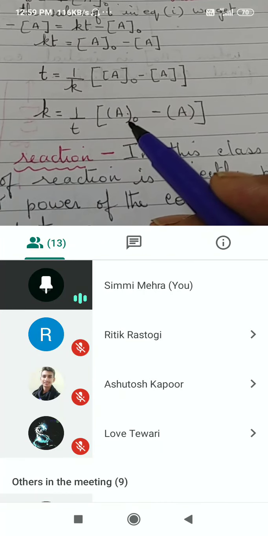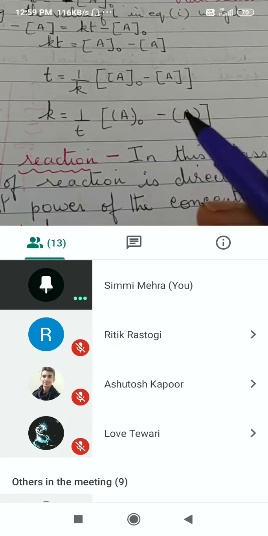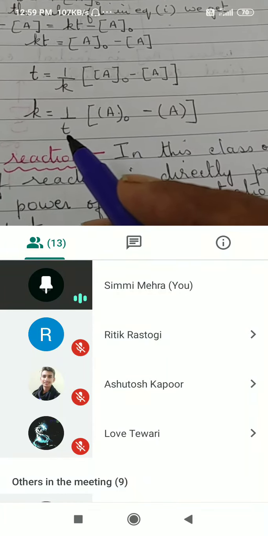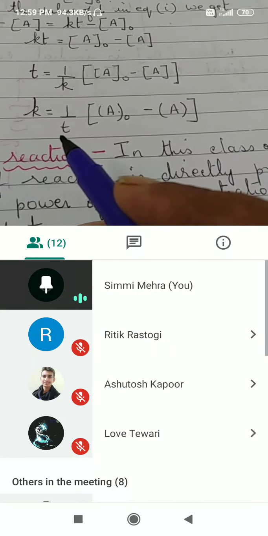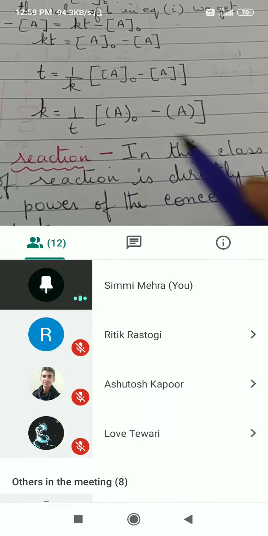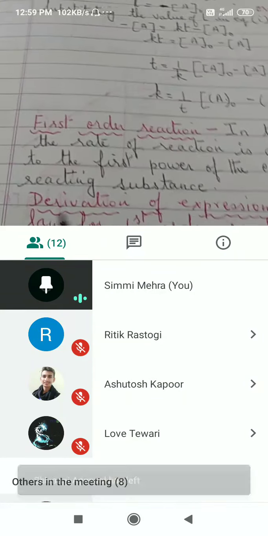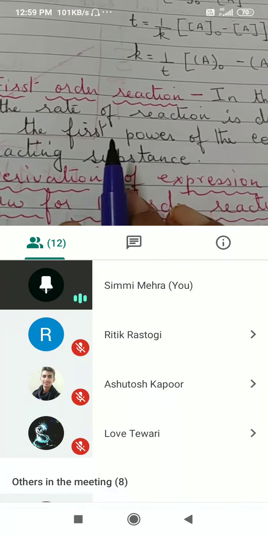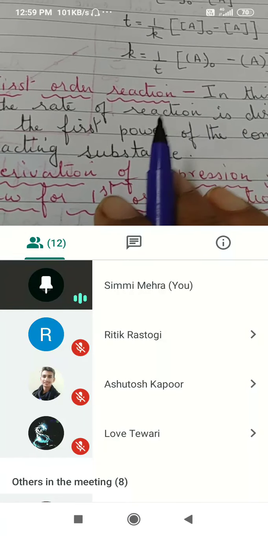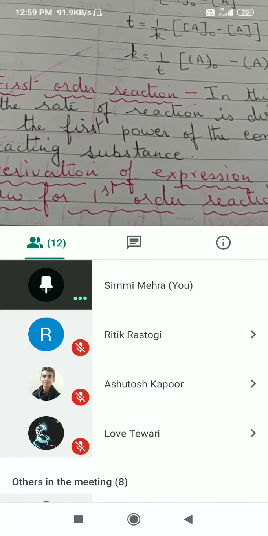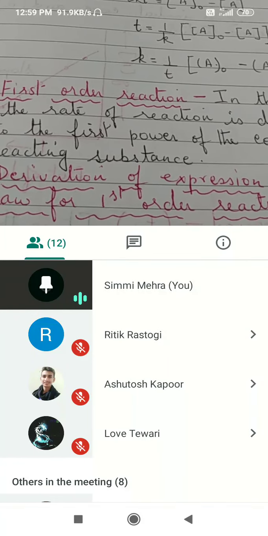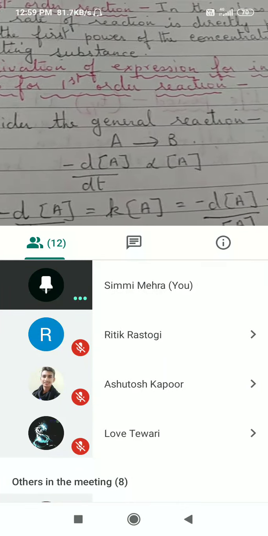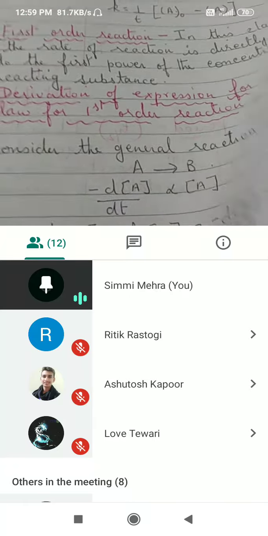What is A0? Initial concentration. A is final concentration at time T, and T is time taken in seconds. Okay, this is how you find out the rate constant. Now what is a first order reaction? First order reaction is a reaction in which the rate of reaction is controlled by change in concentration of only one of the reactants.